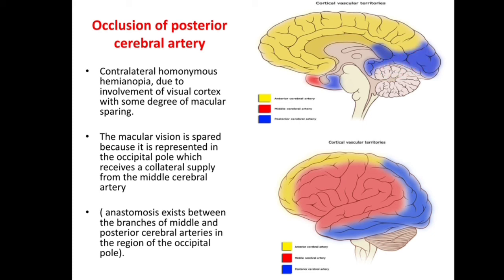Contralateral homonymous hemianopia due to involvement of visual cortex with some degree of macular sparing. The macular vision is spared because it is represented in the occipital pole, which receives a collateral supply from the middle cerebral artery. Anastomosis exists between the branches of middle and posterior cerebral arteries in the region of occipital pole.